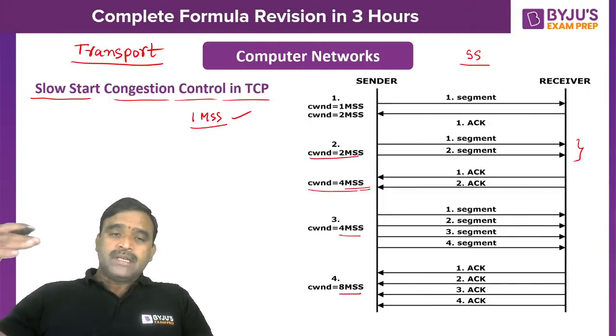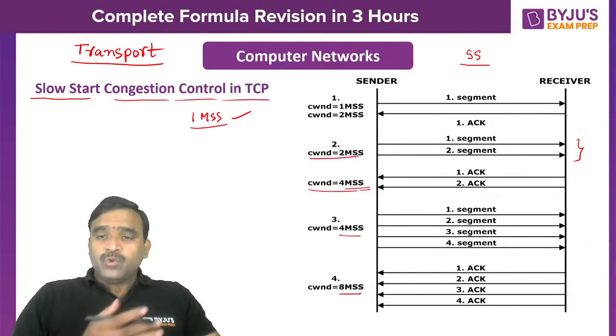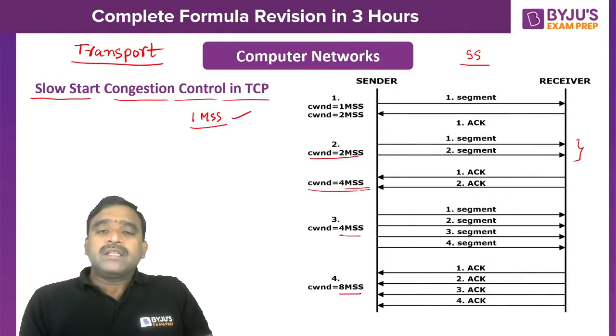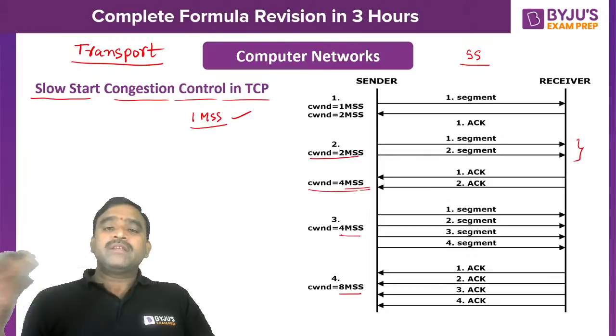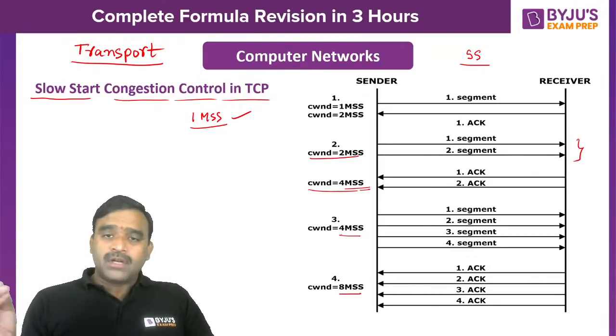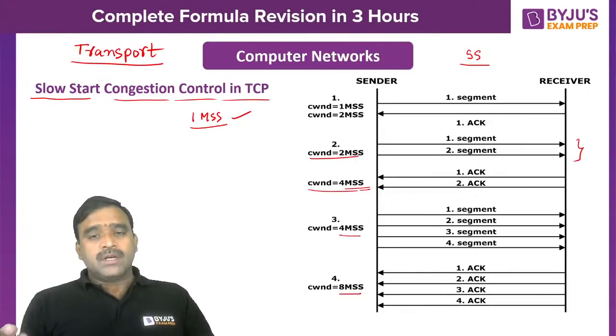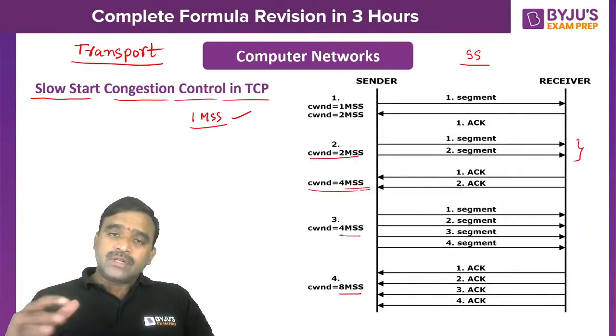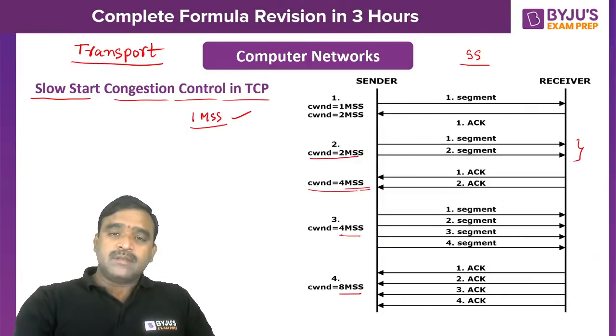So it will go to a certain extent. Then after that you have to change the phase. If too many segments are sent by the sender based on the window size, definitely there is a chance for congestion. Too many segments may arrive at a router, and a bottleneck may form at the router. That leads to the discarding of some of the segments. To avoid that, the sender has to restrict itself by using this TCP policy.